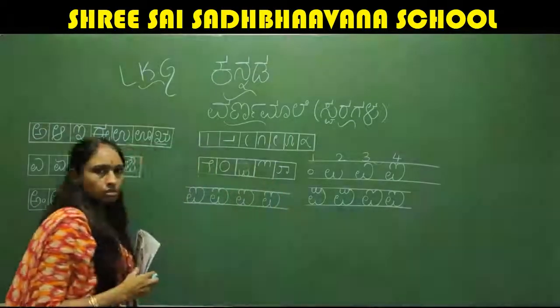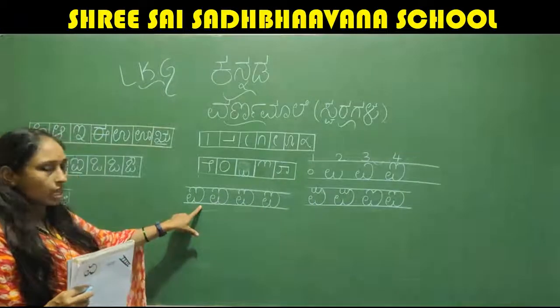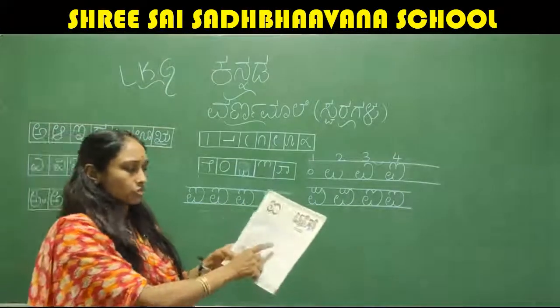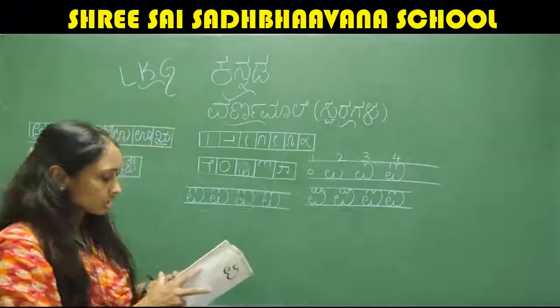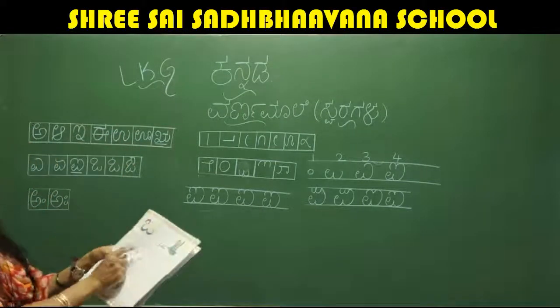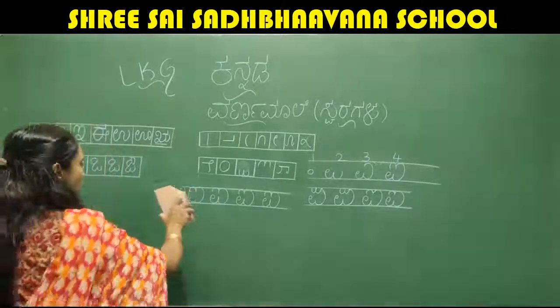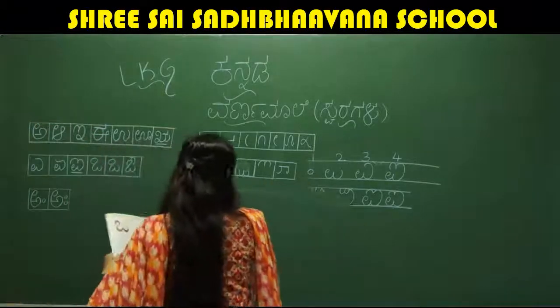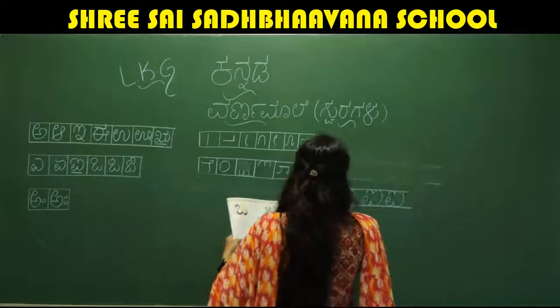Okay. This is letter I. The same is given in your book also. Then next we have is letter O. Fine. So I'll show you how to write letter O.